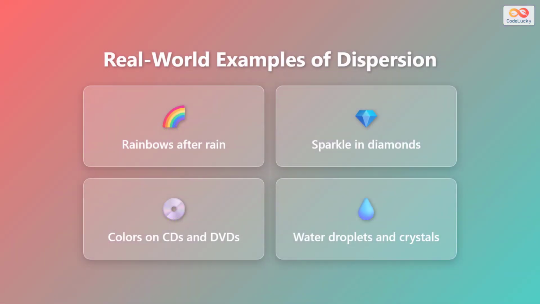Dispersion happens all around us in everyday life. Rainbows appear in the sky after rain because water droplets act like tiny prisms, dispersing sunlight into beautiful arcs of color. Diamonds sparkle with multiple colors because their crystal structure disperses light entering them. Compact discs and digital video discs show rainbow patterns when light reflects off their microscopic grooves. Even water droplets on leaves and ice crystals in the atmosphere create colorful displays through dispersion. Understanding dispersion helps us appreciate these natural phenomena.